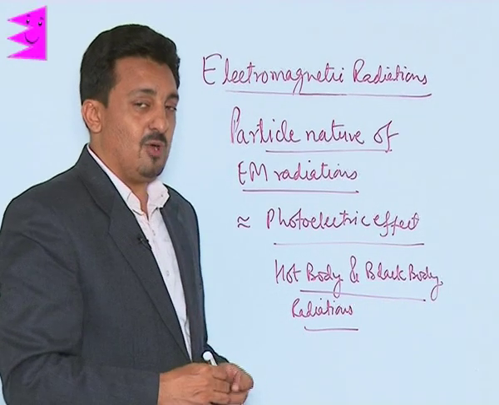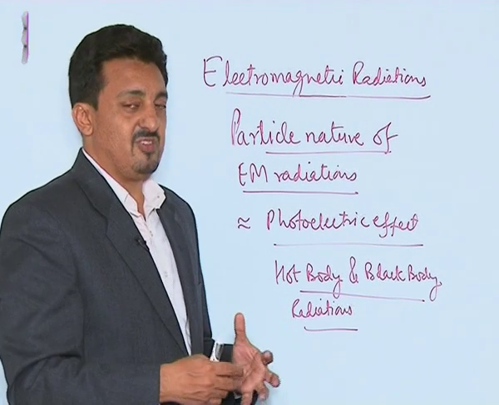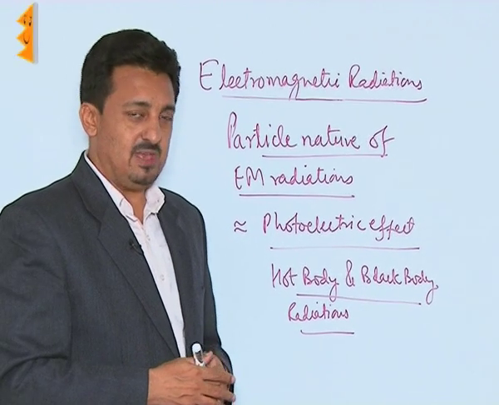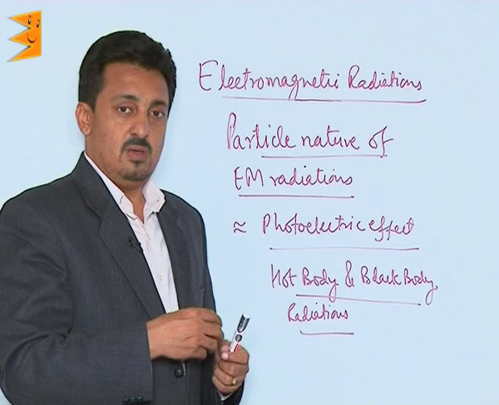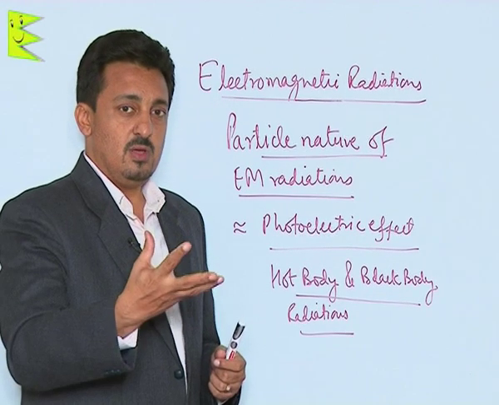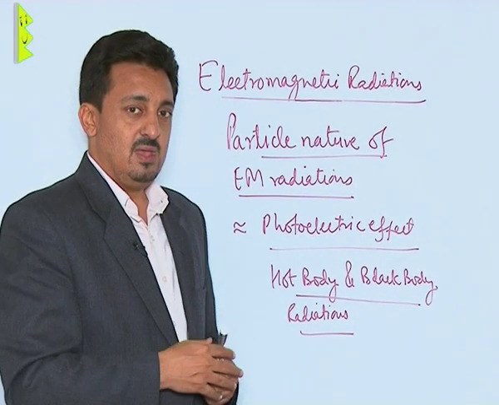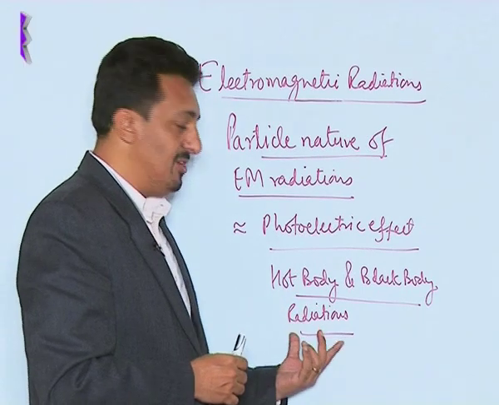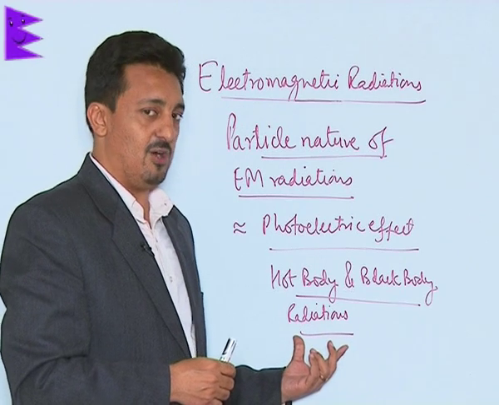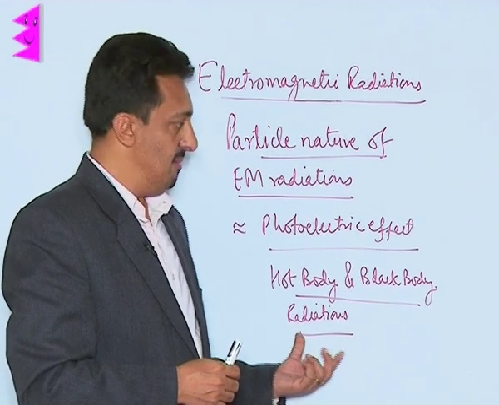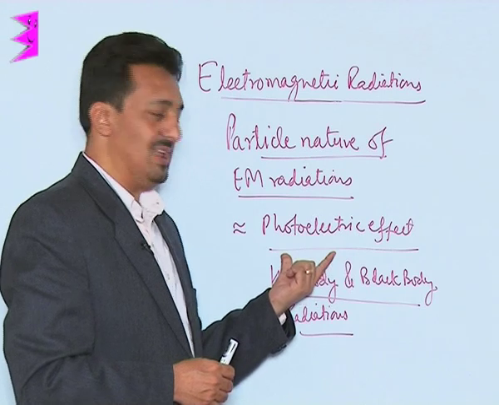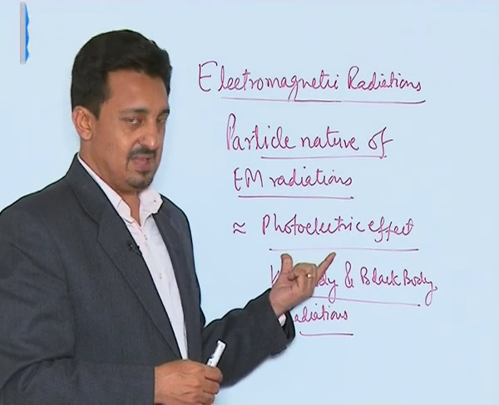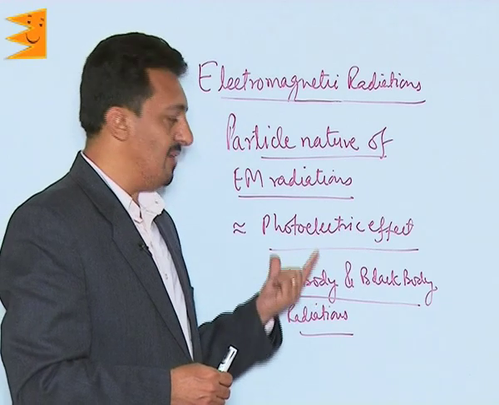See, hot body and black body radiations are a concept which at this level cannot be explained and made clear to normal class 11 students. It needs a very high level of study, but definitely it can be explained to a little extent so that you can understand what exactly hot body and black body radiations are. But of course, we can understand the photoelectric effect, which also has been explained in detail in our NCERT. So we'll take both of these one by one.